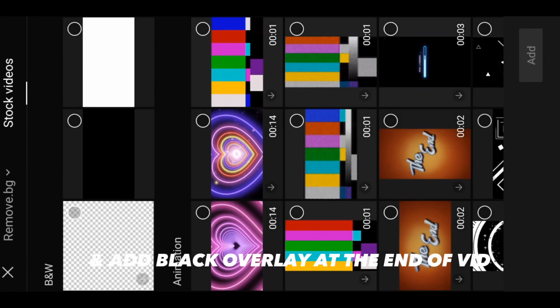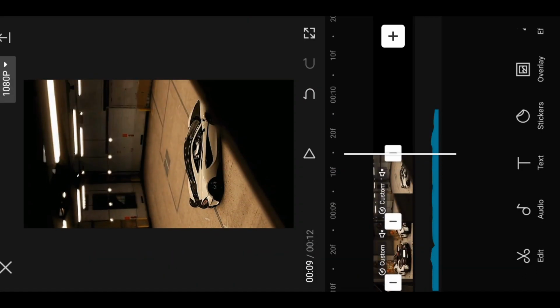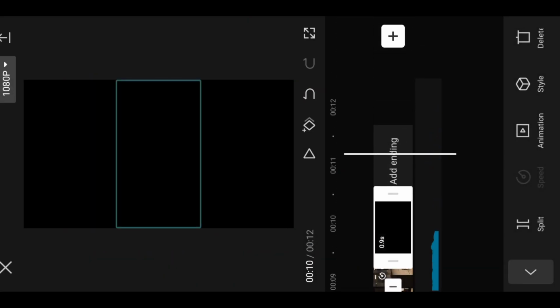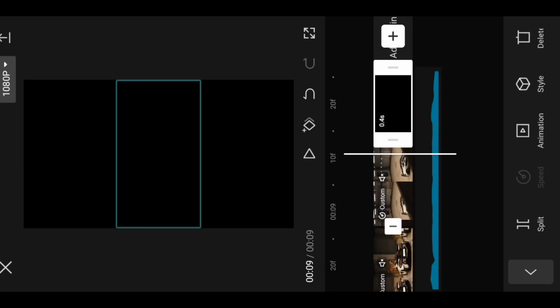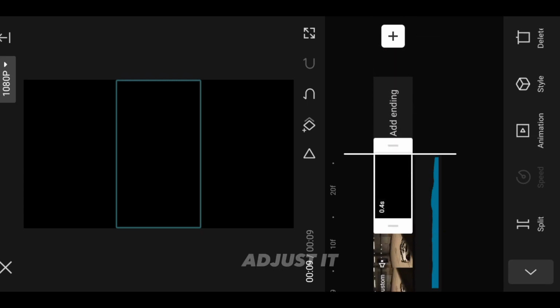And add a black overlay at the end of it. Adjust it.